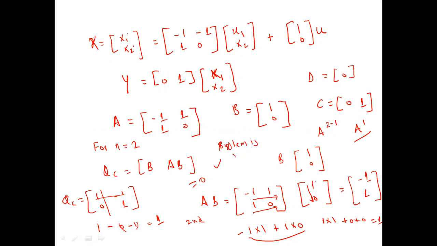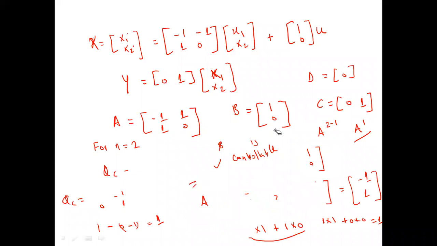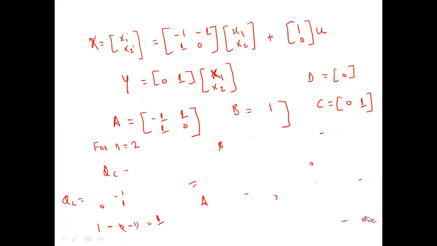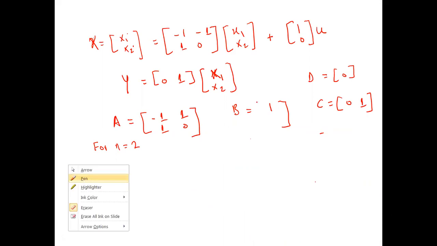System is controllable. On similar grounds, if I want to find whether the system is observable or not, let me do it here only, so as not to waste your time. We know that the system is controllable. Now for the observability part, you know the equation clearly, that is C, A transpose C transpose equation. That equation we will formulate, and we will see whether the value of the determinant is 0 or not. If the value of the determinant is not 0, if it is any other value, then the system is observable.